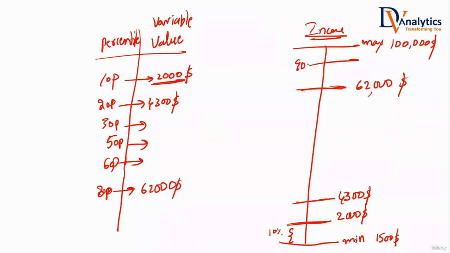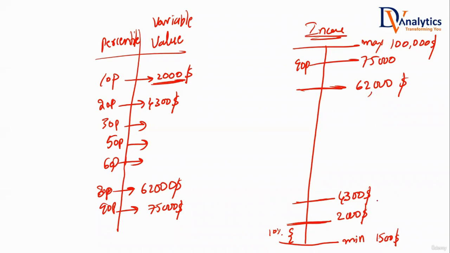Similarly, you take the 90 percentile value, let's say that is coming out to be $75,000. What does that mean? The 90 percentile value is $75,000. 90% of the people are earning less than or equal to $75,000. The remaining 10% are earning more than this much. Now, tell me one thing.